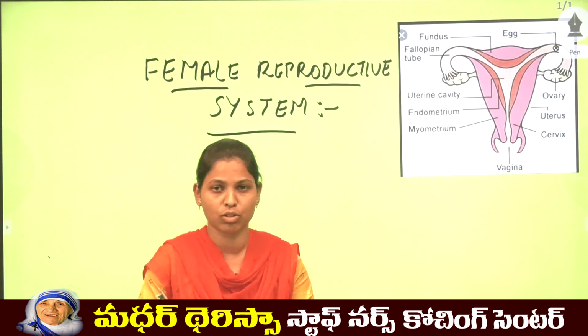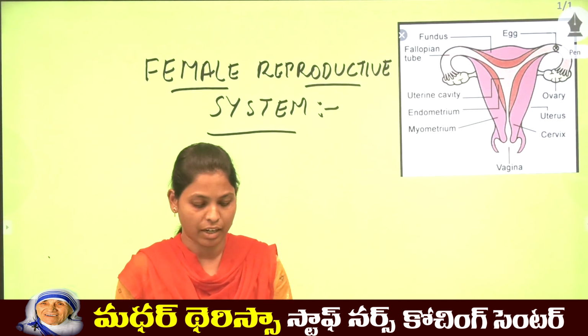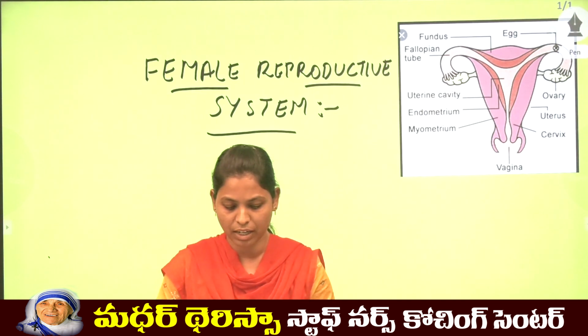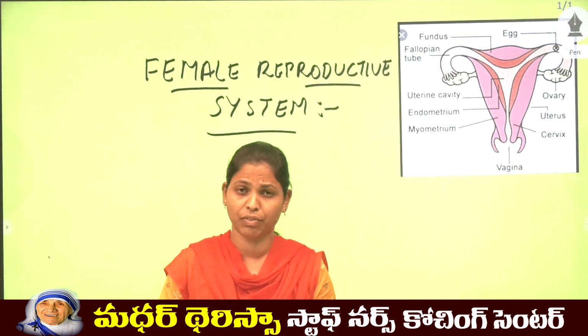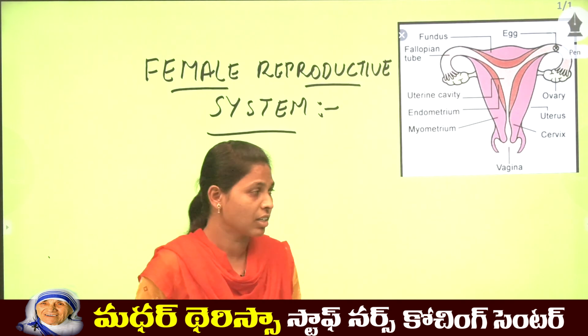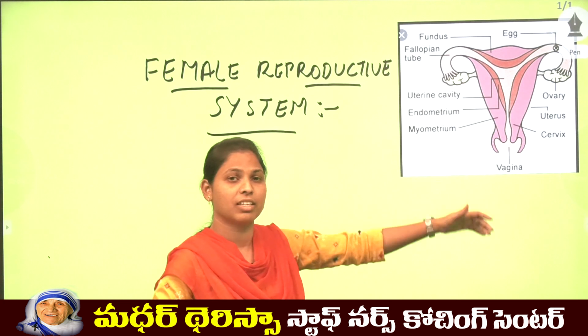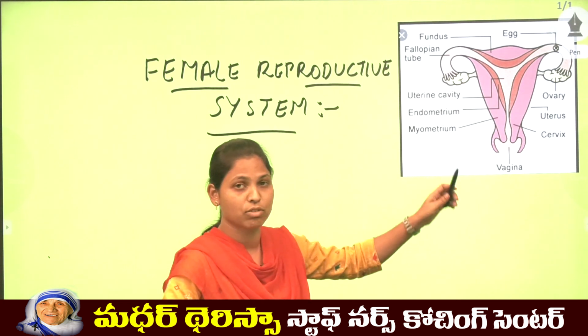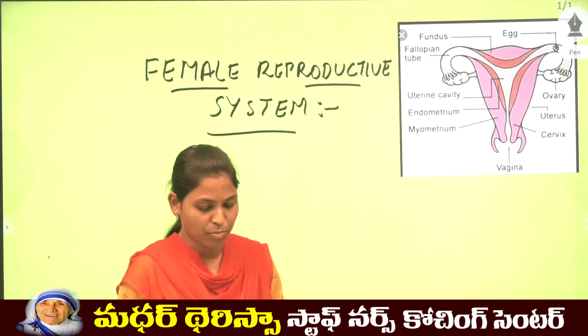Everyone has to know what the female reproductive system is, right? What do you mean by female reproductive system? It is where female reproduction starts. Here you can see the picture of the female reproductive system. Okay, we have some of the parts.